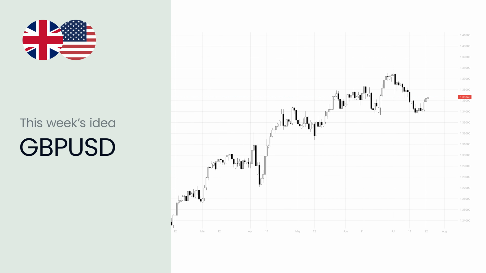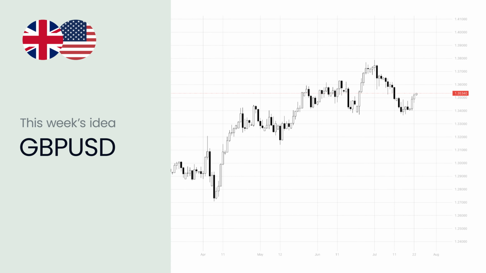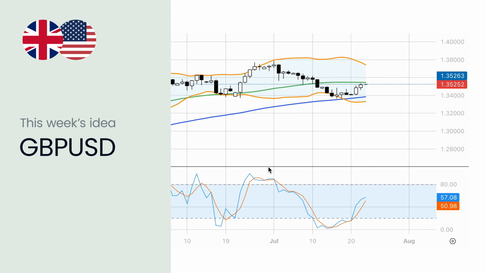For this week, let's focus on the pound-dollar pair for a buy trade with a potential target around 1.37, given that it manages to break above 1.35500. The price has found sufficient support on the crossing of the lower band of the Bollinger Bands and the 100-day moving average. Currently, it is testing the resistance of the 50-day moving average, and that is why we need to see it moving past 1.35500 in order for the trading idea to work.